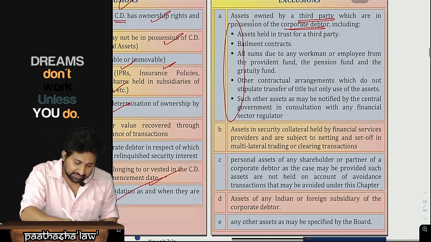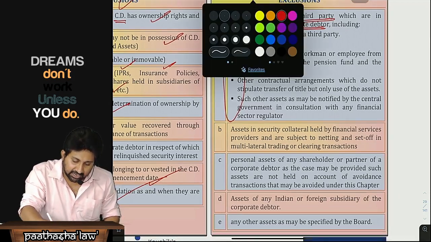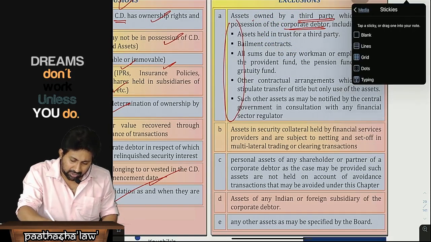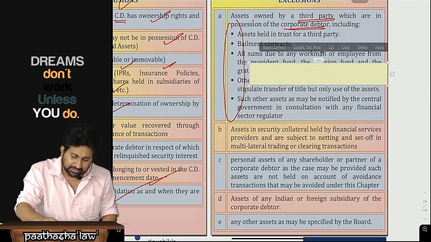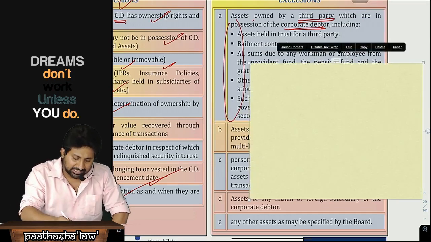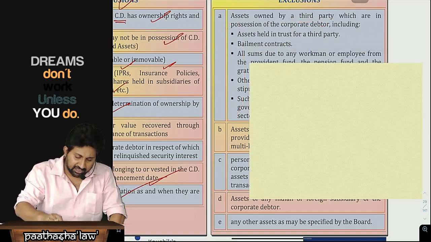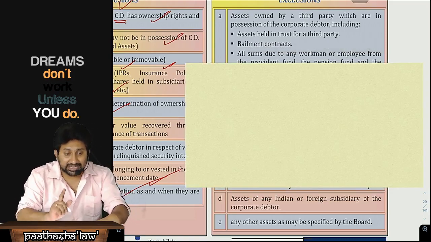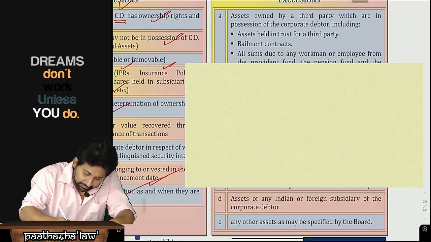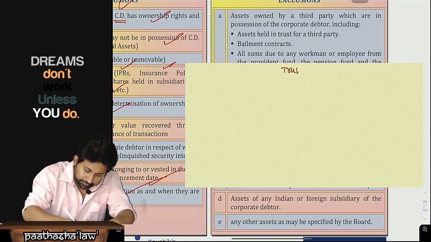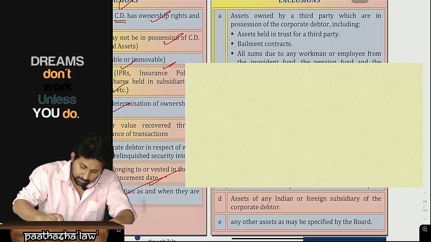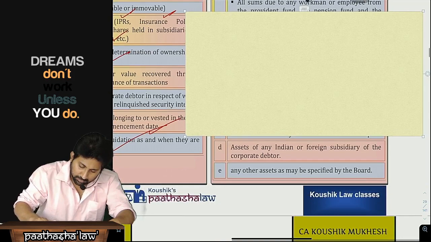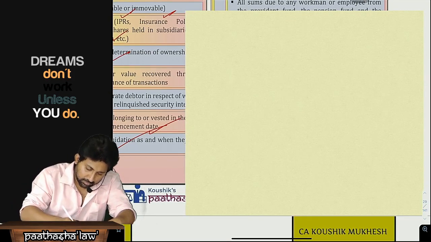Okay. So first we need to understand what assets held in trust means. I already told you in the normal sessions many times, but some people listening to these classes might not have this clarity. Therefore, it is imperative for me to explain. See here. First, what does trust mean?